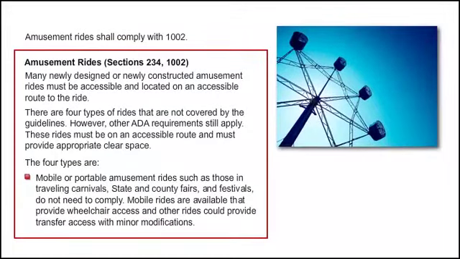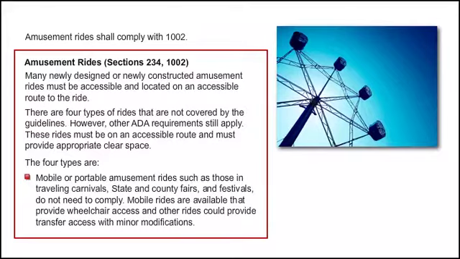1002 Amusement Rides. 1002.1 General. Amusement rides shall comply with 1002. Amusement rides, sections 234, 1002. Many newly designed or newly constructed amusement rides must be accessible and located on an accessible route to the ride.